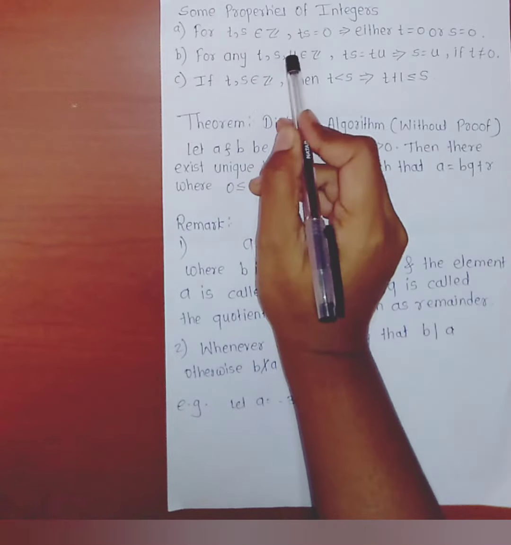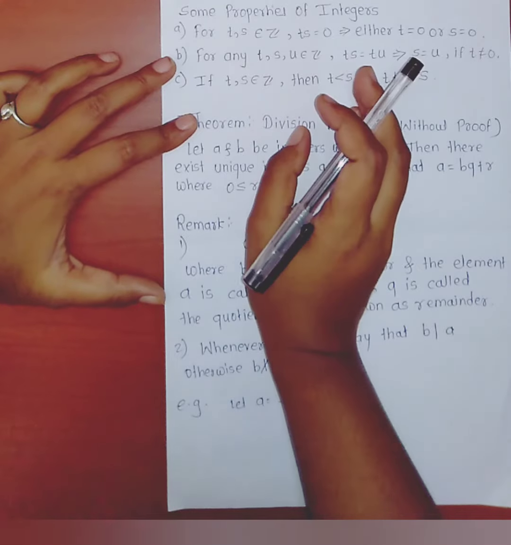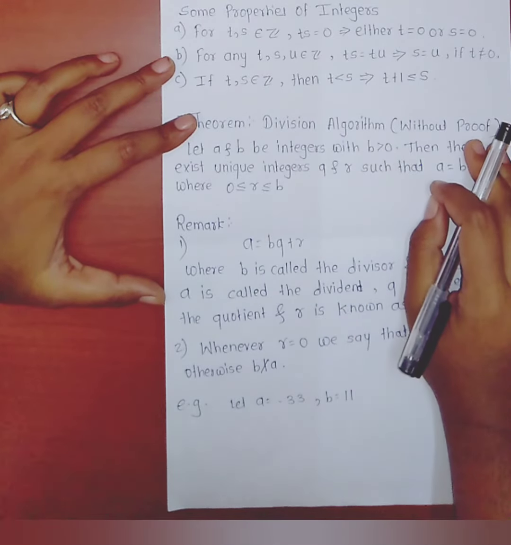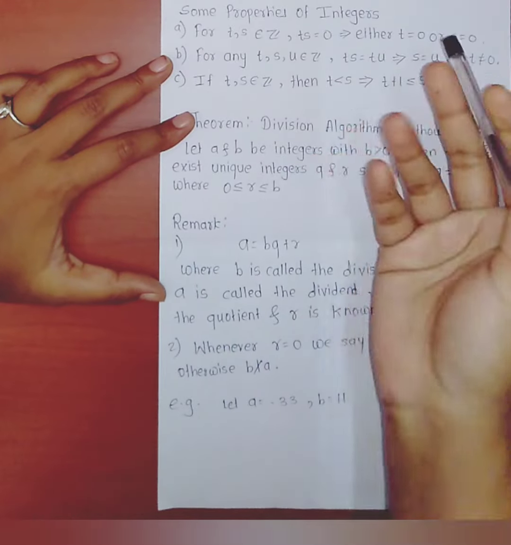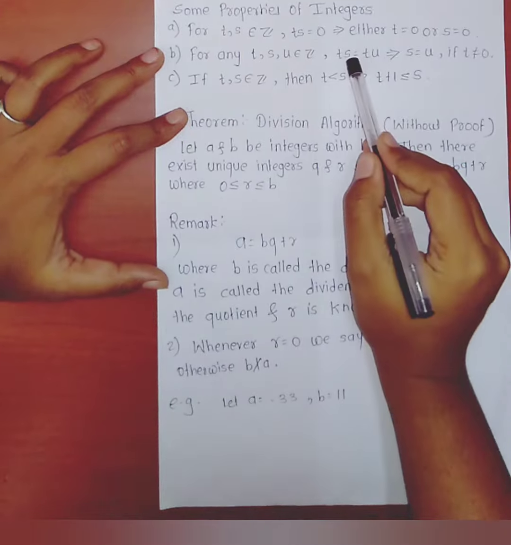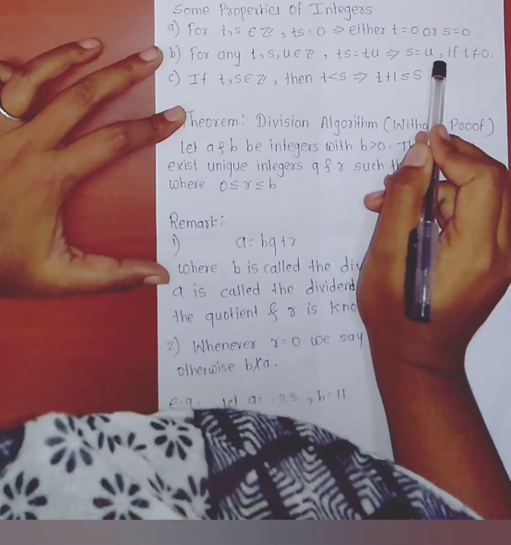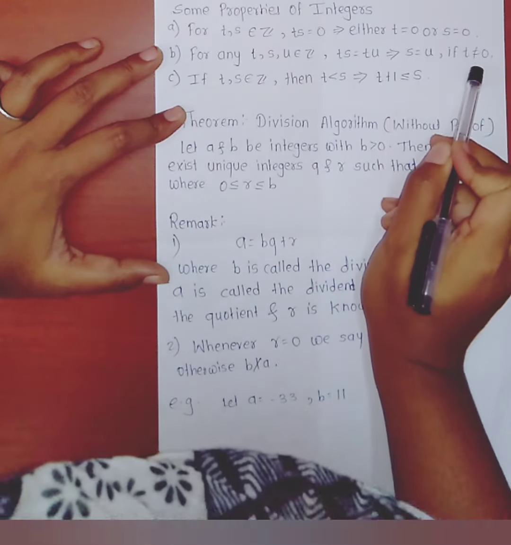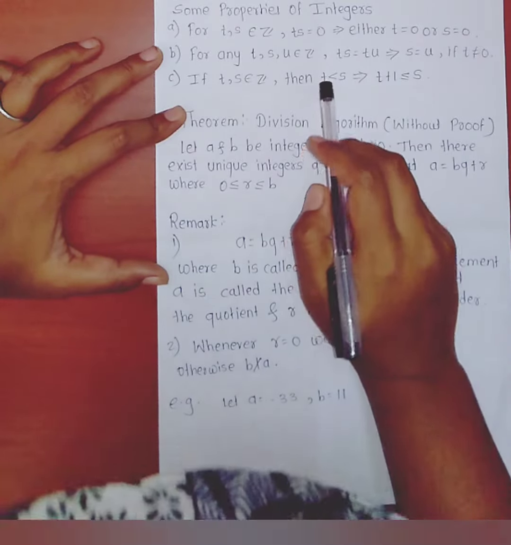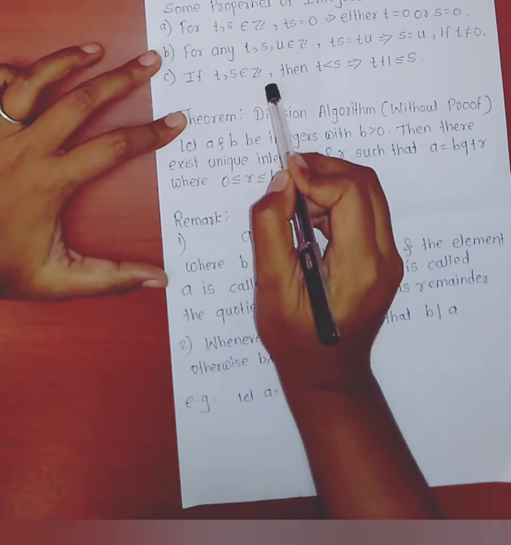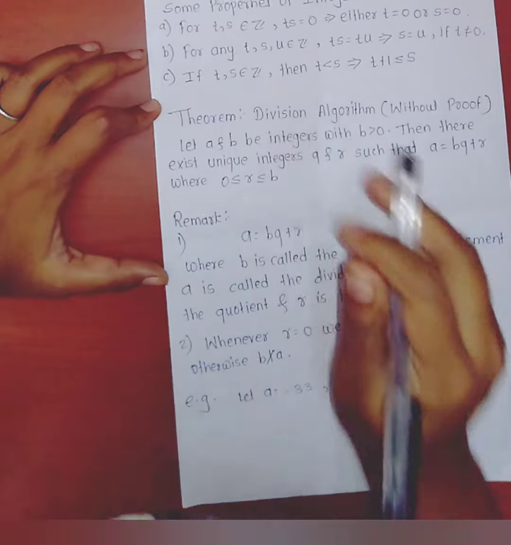Next, for any t, s, u belongs to Z, where integers are the set of numbers 0, plus minus 1, plus minus 2 and so on, such that t into s equals t into u, this implies s equals u if t is not equal to 0. If t equals 0, we cannot say that s equals u. Third, if t, s belongs to Z, then t less than s implies t plus 1 less than or equal to s.